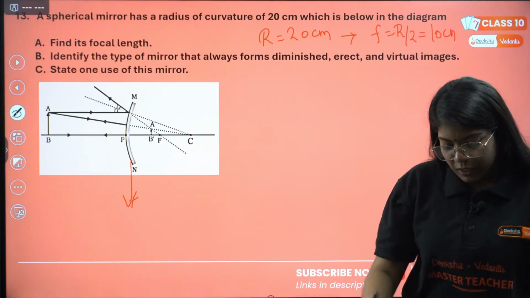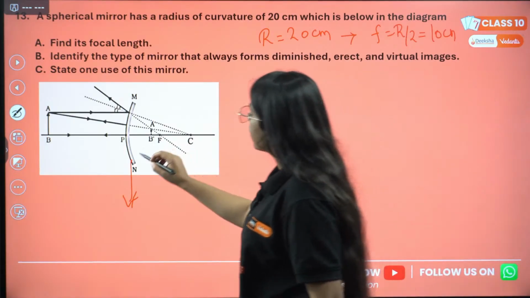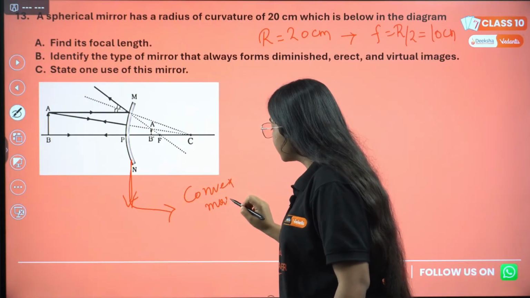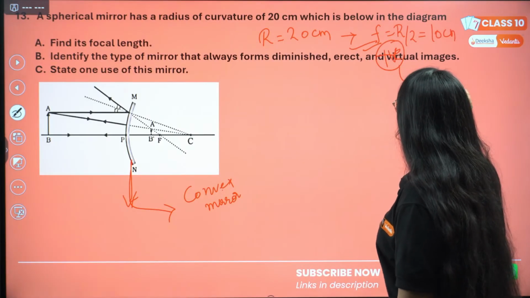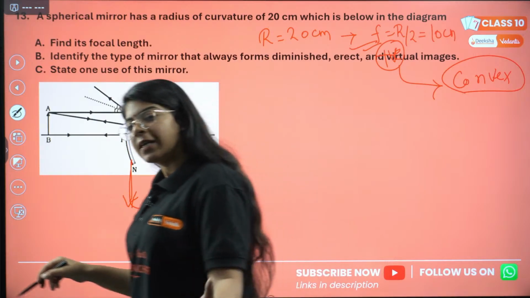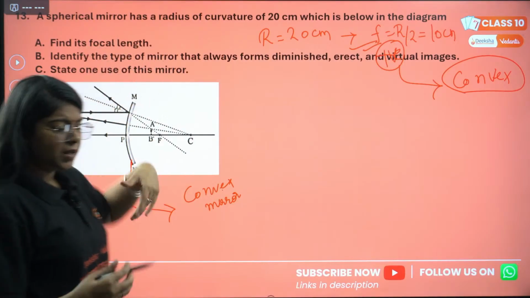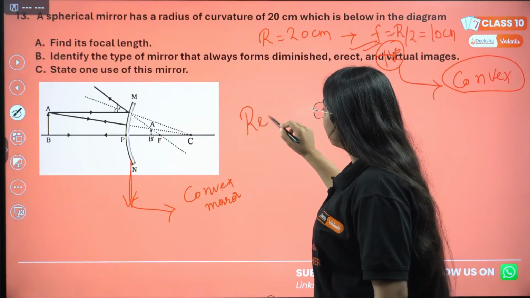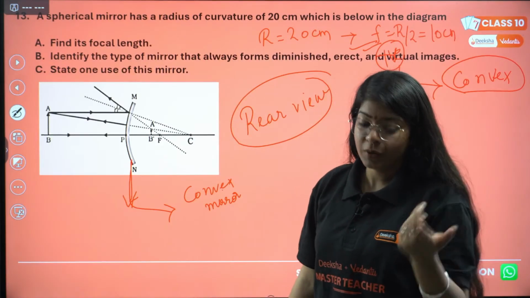Okay, so as you can clearly see in the image, this mirror is a convex mirror. Also, you can see the radius of curvature and focal length given is positive. Positive focal length is for convex mirror only. For concave mirror, the focal length is always negative. Correct? Now, they asked, state one use of this mirror. Simple, ma'am, this mirror is used as a rear view mirror in the vehicles. I've also made a short for you guys explaining that.